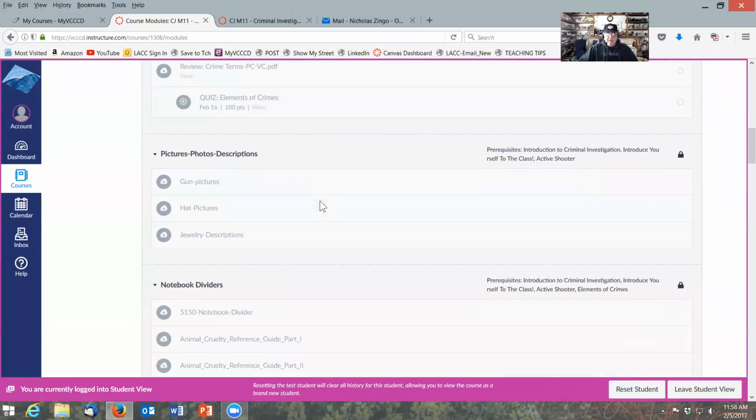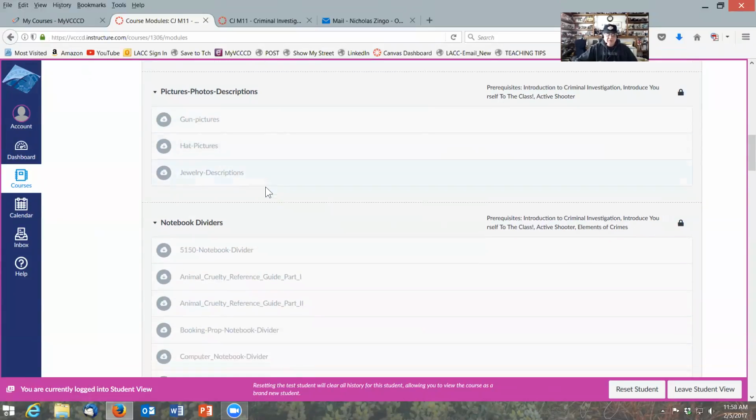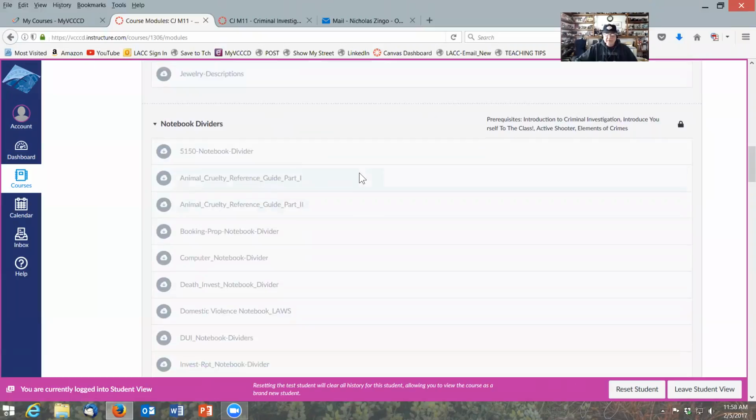As you scroll down below, you will see other things that will probably not make much sense to you right now, but as the course progresses, it will. Pictures, photos, descriptions used by law enforcement, notebook dividers. You can look at these later, but these are notebook dividers that contain important law enforcement information.